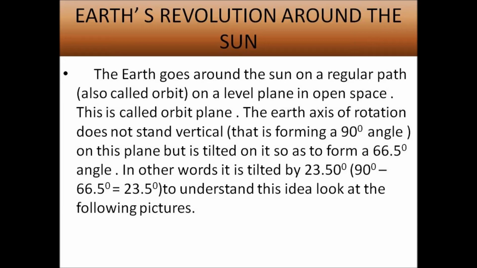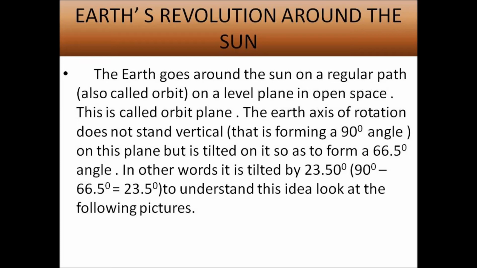Just think, children, how does this cause the formation of seasons on the earth? What is causing all this? Earth's revolution around the sun. The earth goes around the sun on a regular path, which is also called orbit, on a level plane in open space. This is called the orbit plane.